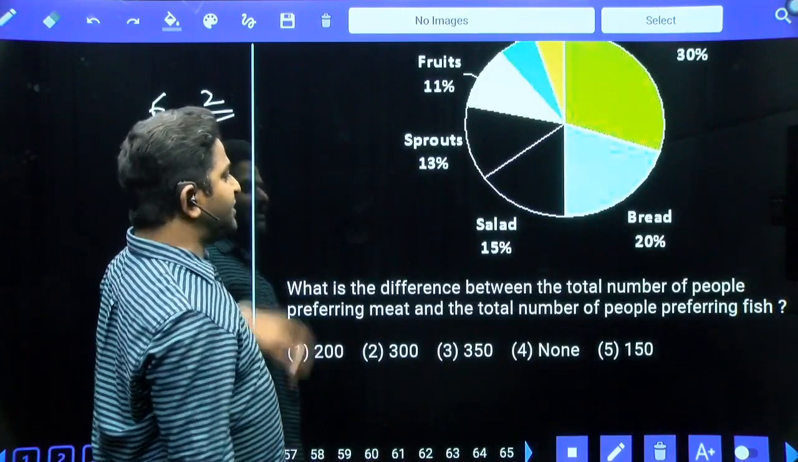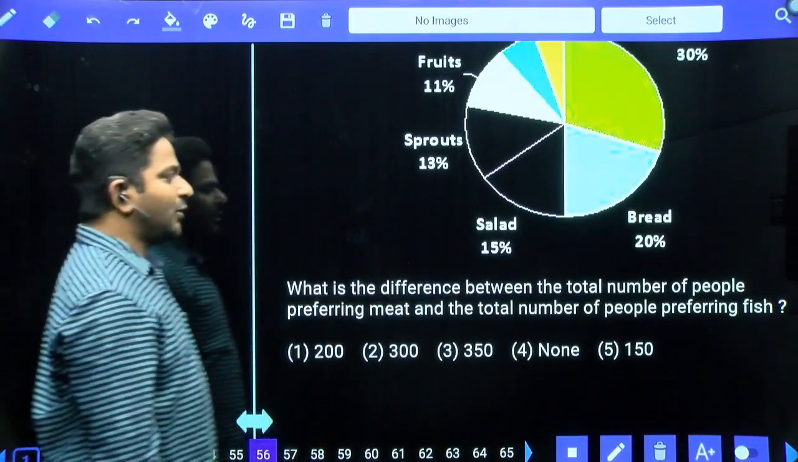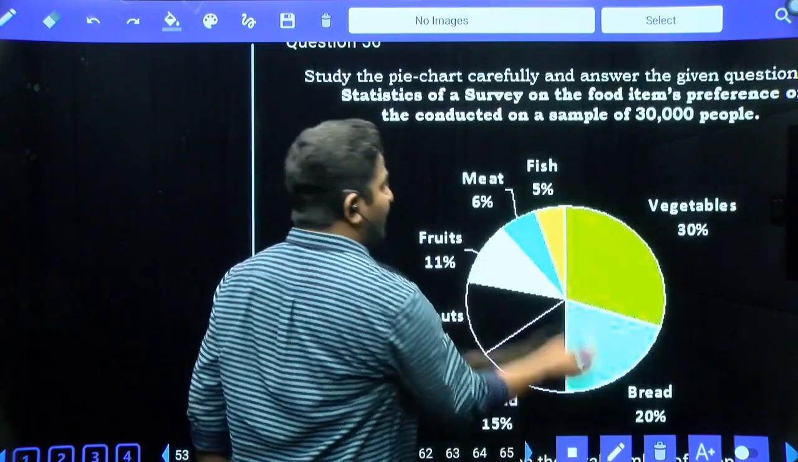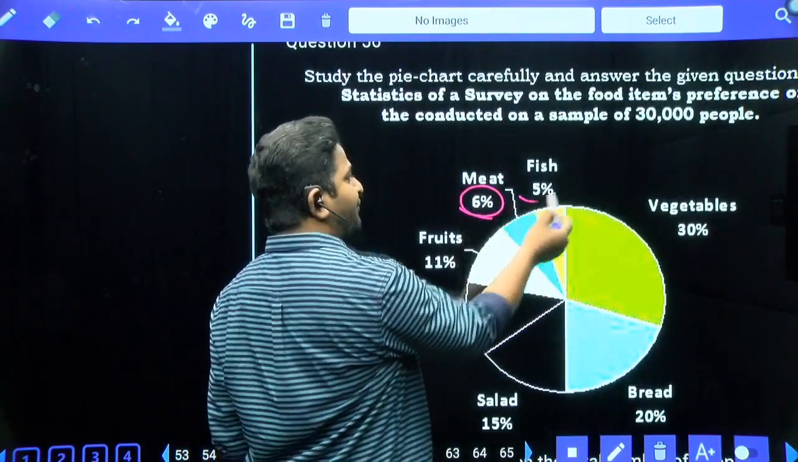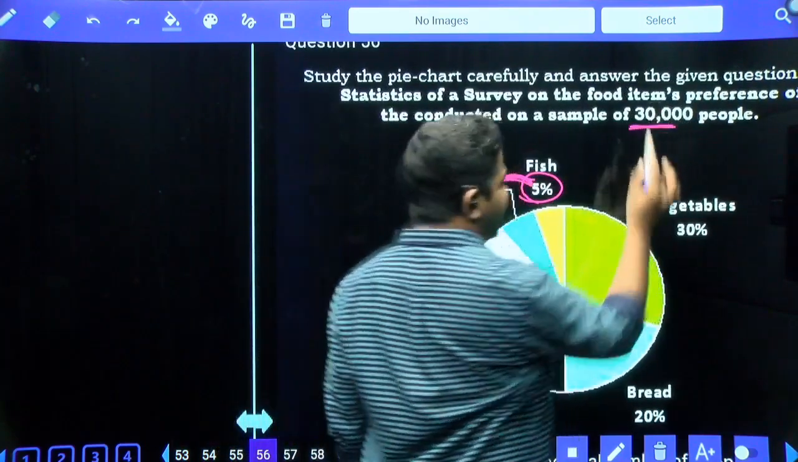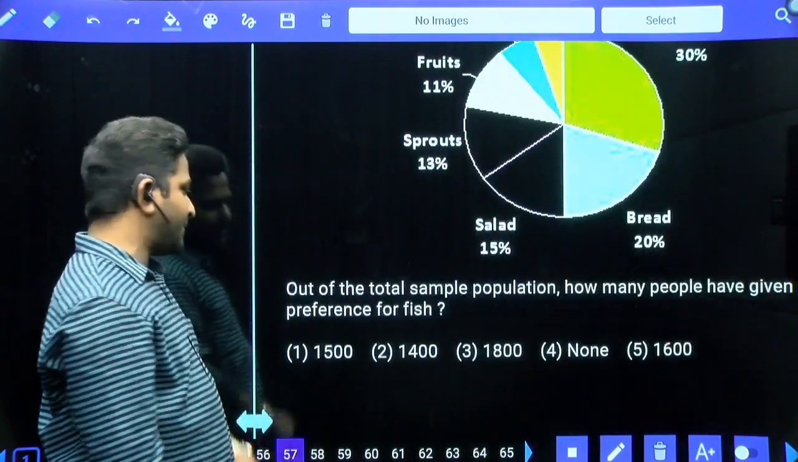What is the difference between the total number of people preferring meat and the total number of people preferring fish? Meat and then fish, difference. Meat 6 percentage, fish 5%. The difference is 1%. 1% of this number is equal to 300. 300 is our answer, which is the second option.